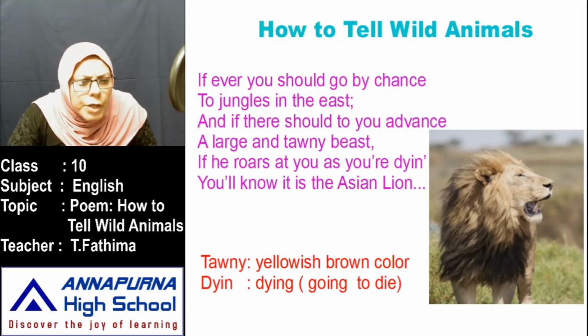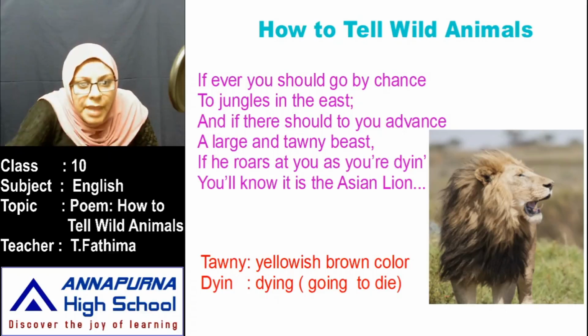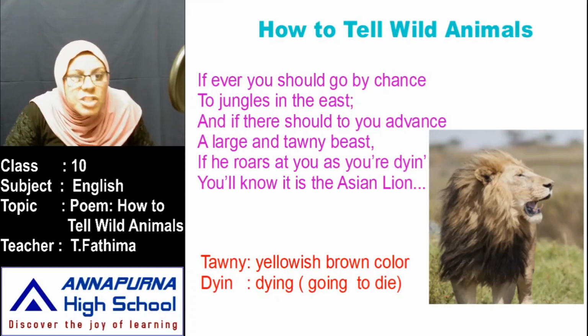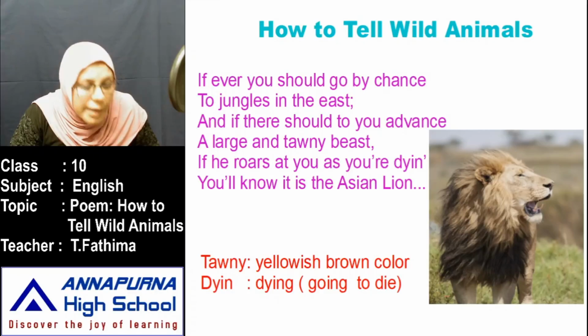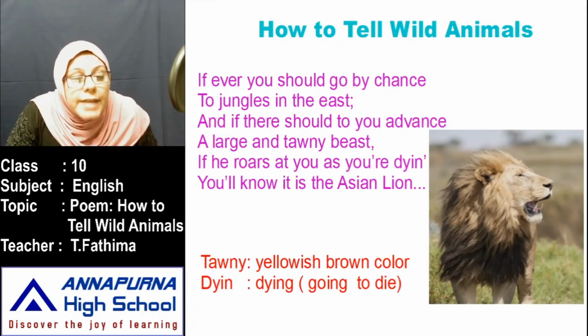Why did the poet use D-Y-I-N? Because she wants to make the poem according to rhythm, with rhyming words. Chance, advance, east, beast. See here, chance is A in the rhyming scheme. East is B. Advance and chance both are rhyming, so A. Beast and east are B. So to match the rhyming words, the poetess used this shortcut spelling, dyin. Okay, this is called poetic license.